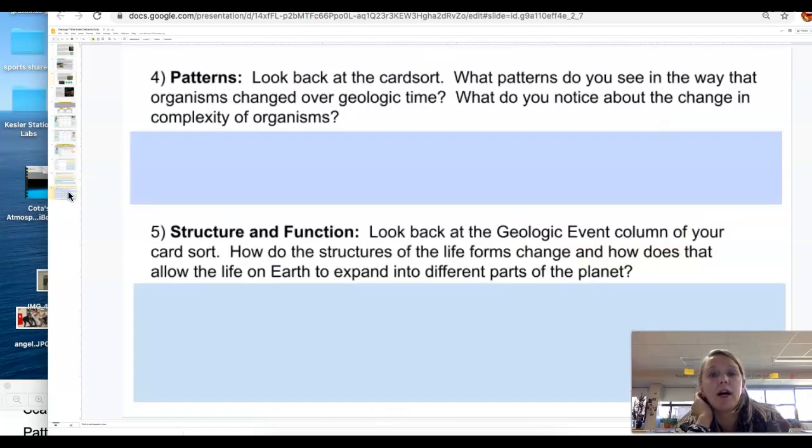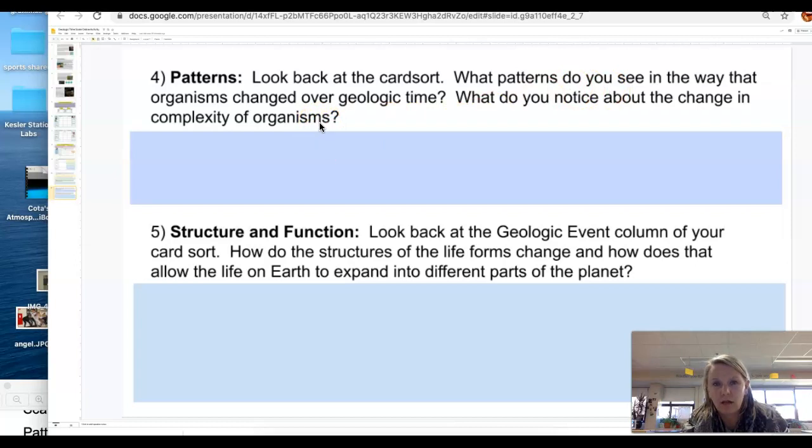Number 4, look back at the card sort. Okay, so that would be the part where you are dragging the boxes to compare it to a calendar year. What patterns do you see in the way that organisms changed over geologic time? What do you notice about the change in the complexity of organisms?